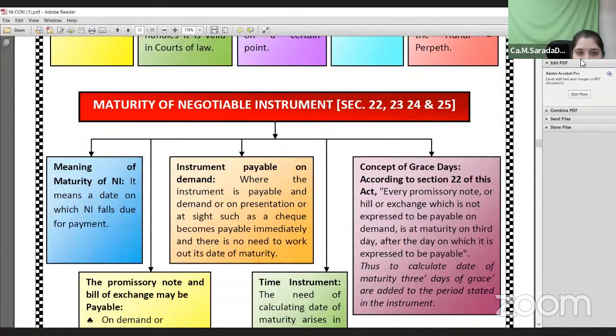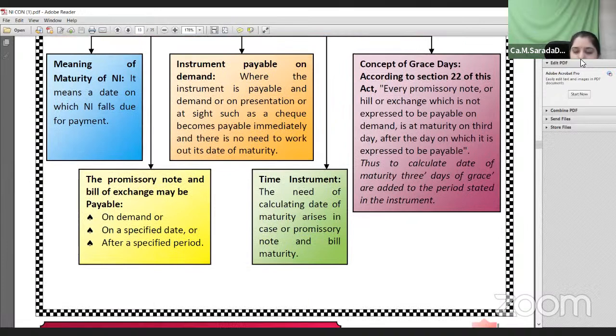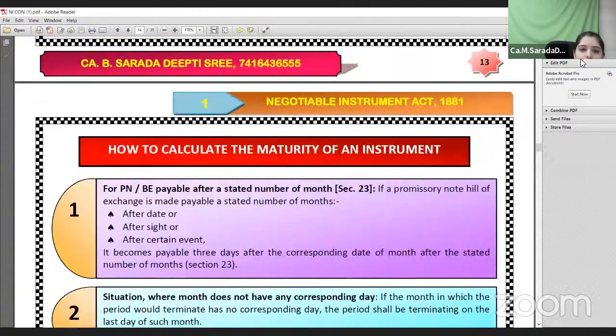Now, at the time of calculation of maturity of negotiable instruments, that is nothing but time instruments. Only bill of exchange and promissory note are time instruments. So we will calculate maturity dates for bill of exchange and promissory note, but not for checks. The total validity period of a check is 3 months. After that, it will expire. Okay, the validity period of a check is 3 months. Maturity is nothing but the due date on which the payment has to be made. When we calculate this maturity date, in addition we add a 3 days grace period. 3 grace days are added to the period stated in the instrument. Then you will get the due date.